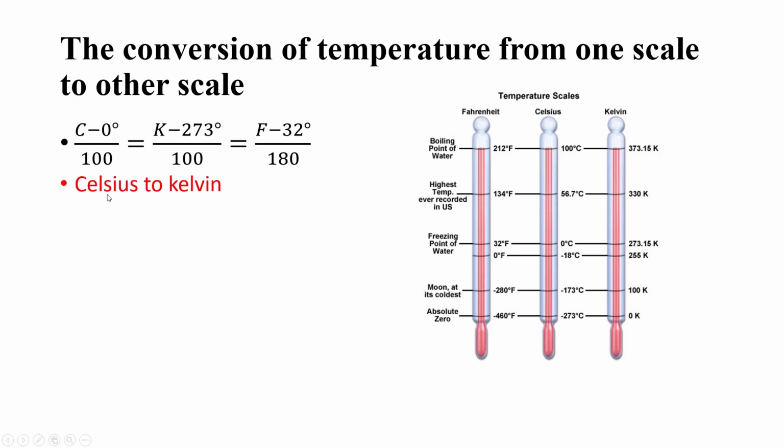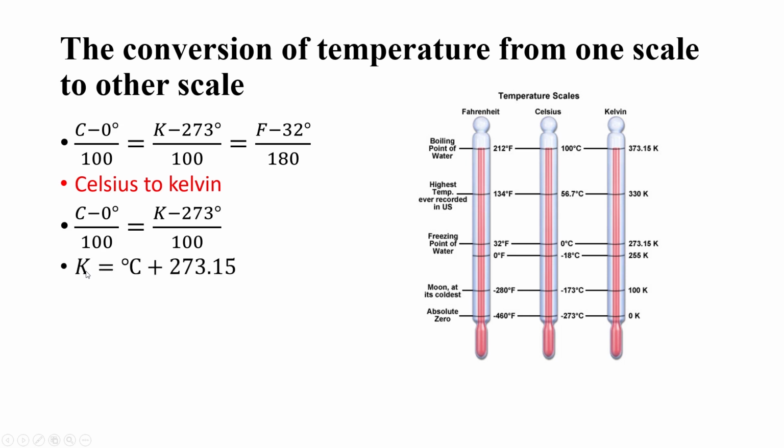Now, suppose we want to convert the Celsius scale to the Kelvin scale. We can relate the Celsius scale to the Kelvin scale through this equation, and by arranging the equation, we can say that Kelvin is equal to degrees centigrade plus 273.15. From Kelvin to Celsius, again we can use the above relation, and degrees centigrade would be equal to Kelvin minus 273.15.